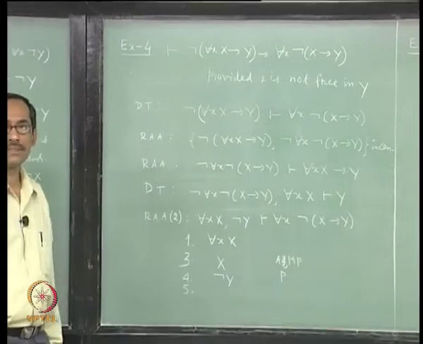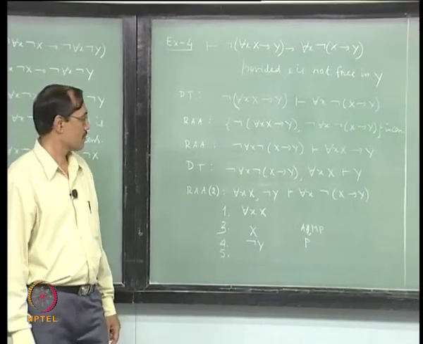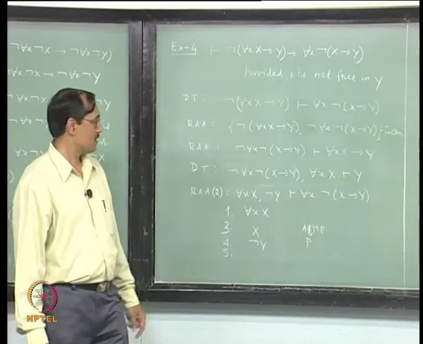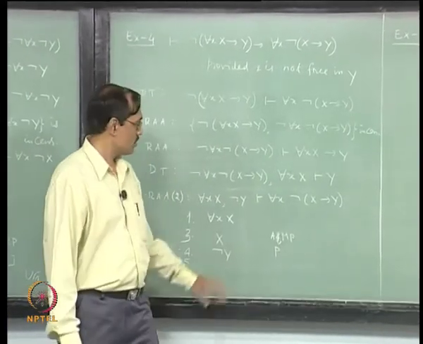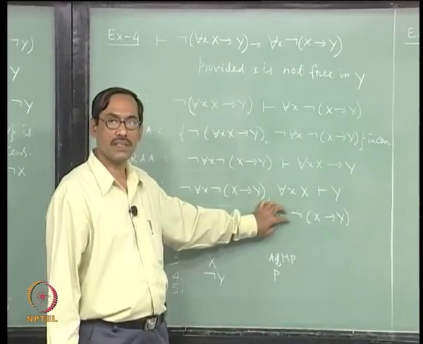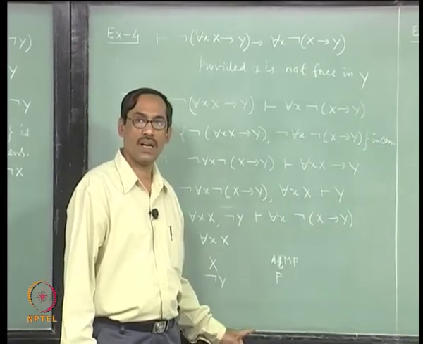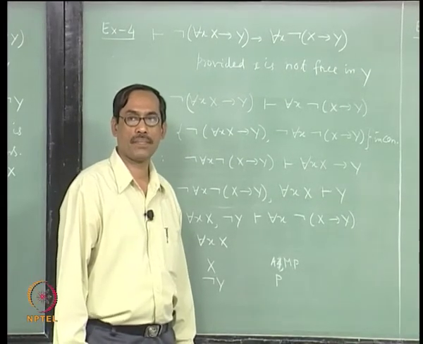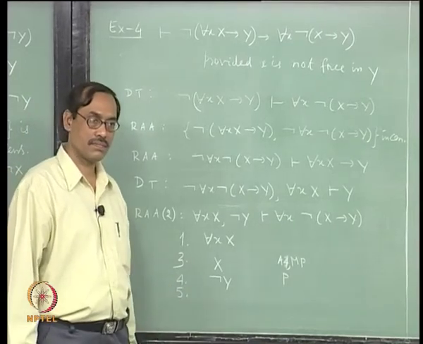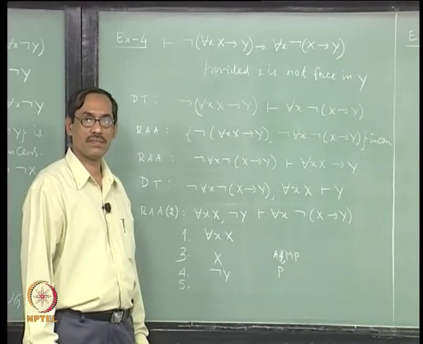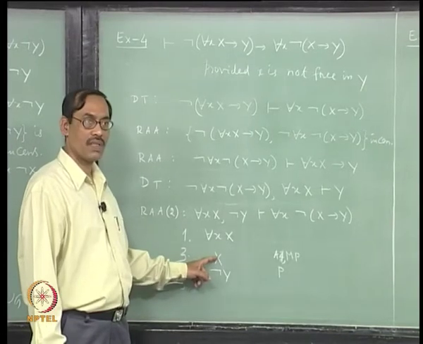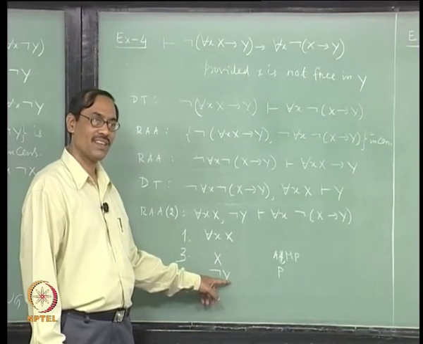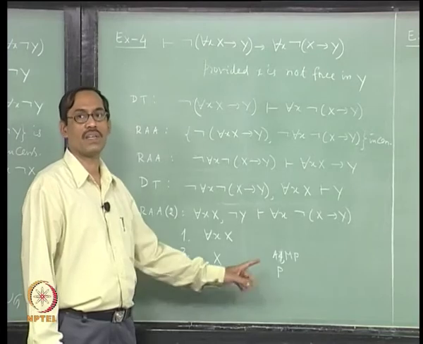Now, what is your target? For each x not of x implies y. So this can be obtained by universal generalization, UG. So you want to get this, now that is propositional, which is our example 1, right. So use example 1 as a theorem, previously proved theorem, then use modus ponens with x, you get not y implies not of x implies y, again modus ponens with not y, right. So you get not of x implies y.